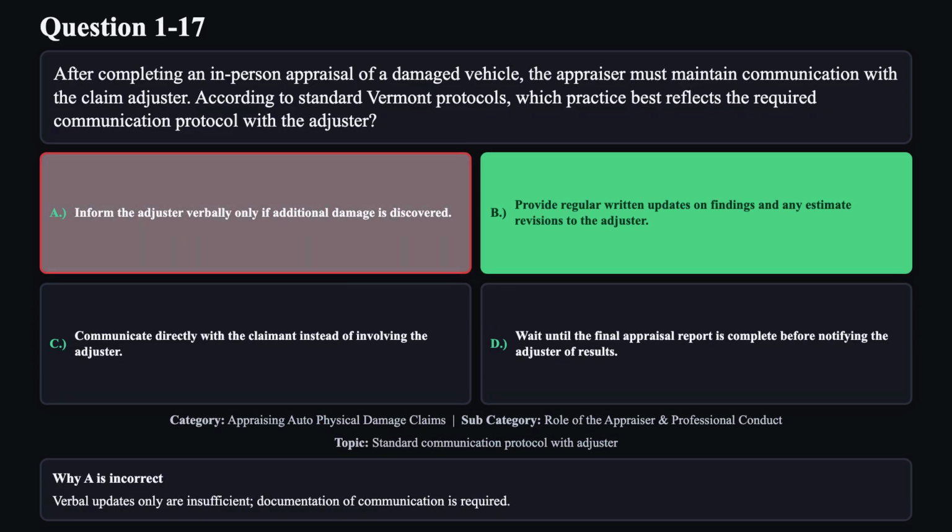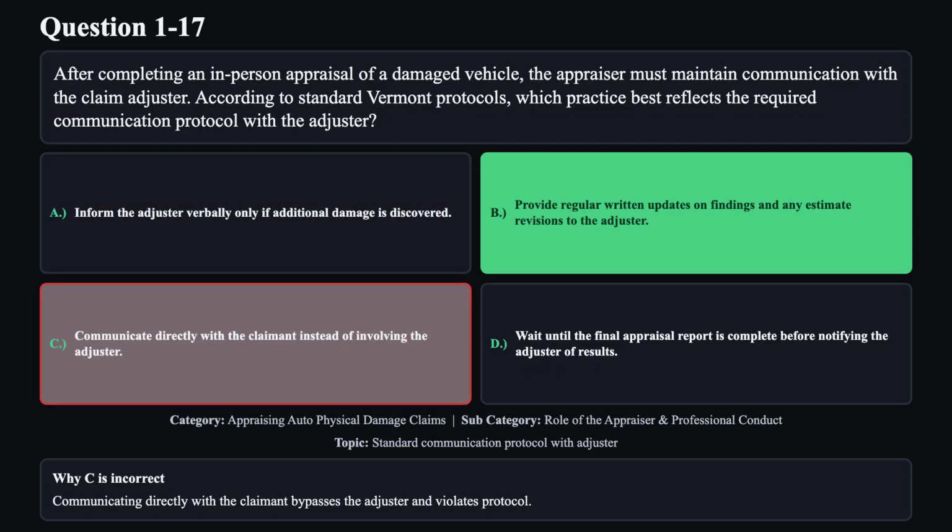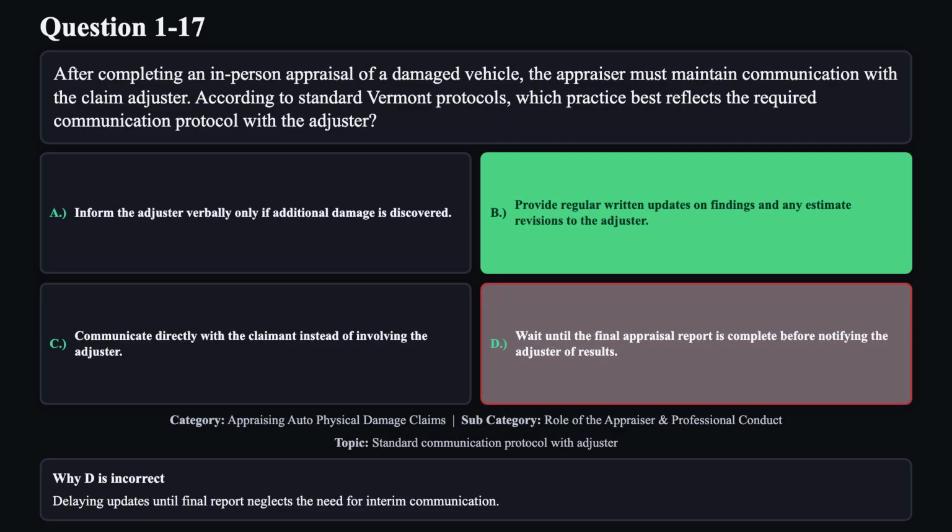Reason A is not correct. Verbal updates only are insufficient. Documentation of communication is required. Reason C is not correct. Communicating directly with the claimant bypasses the adjuster and violates protocol. Reason D is not correct. Delaying updates until the final report neglects the need for interim communication.